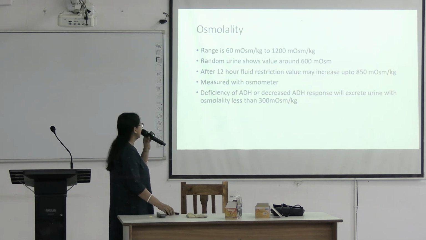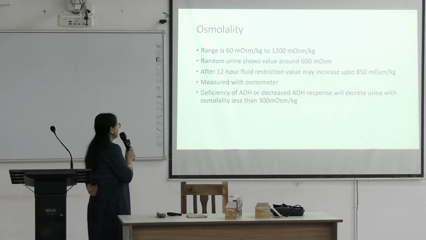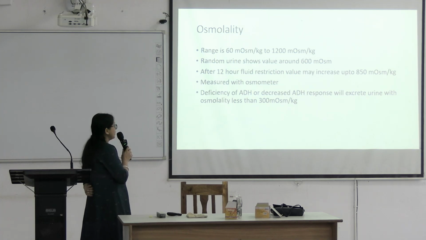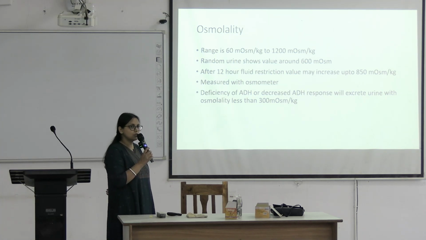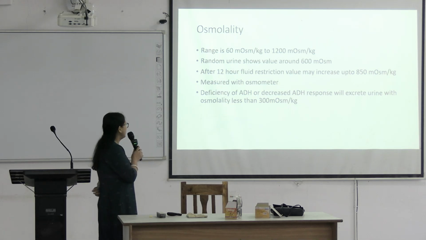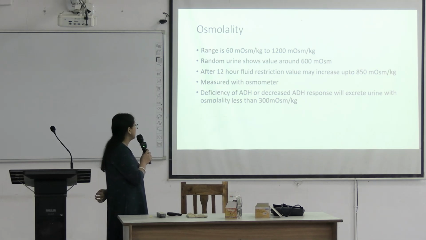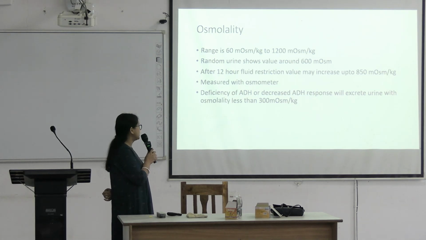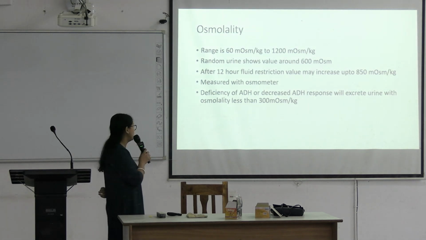So what is the osmolality range? Osmolality of urine, this is urine, not serum. Osmolality of urine has a wider range from 60 to 1200 milliosmol per kg. Random urine can show a value around 600 milliosmol. After 12 hours of fluid restriction, the value may increase up to 850 milliosmol per kg. Osmolality is measured by using an osmometer.